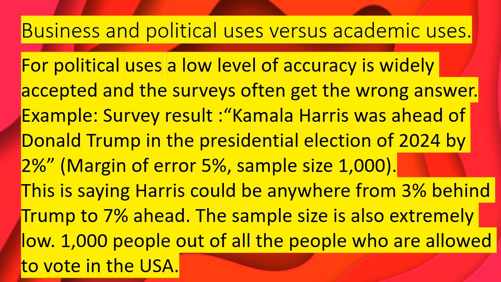Margin of error 5%. Sample size 1,000. This is saying that Harris could be anywhere from 3% behind Trump to 7% ahead. The sample size is also extremely low, 1,000 people out of all the people who are allowed to vote in the USA.